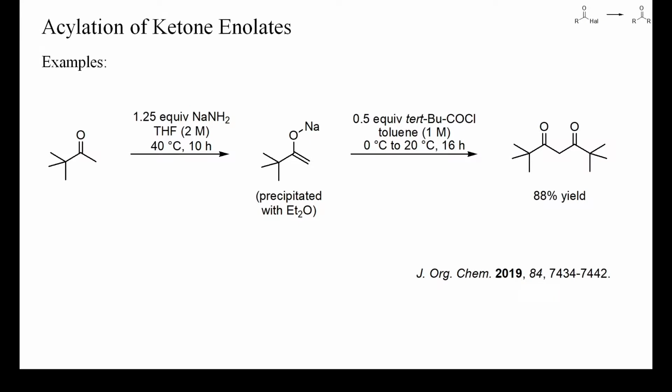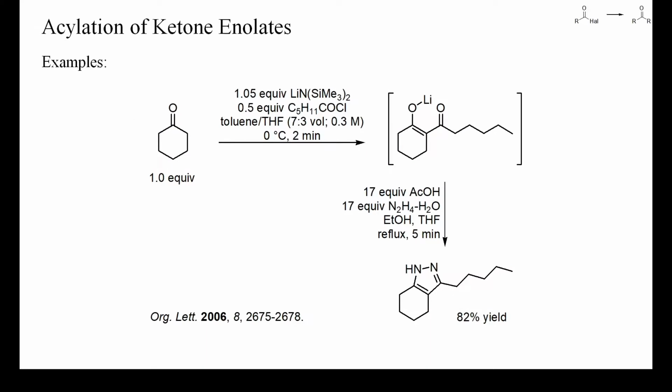In this more recent example, the correct stoichiometry of reagents was used, that is, 2 equivalents of enolate for each equivalent of pivaloyl chloride. Because the sodium enolate had been isolated and freed from ammonia, and because pivaloyl chloride cannot form ketenes, a high yield of the diketone was obtained. This example shows how fast enolate acylation by such strong electrophiles as an acid chloride can be. Here it took only 2 minutes at 0 degrees Celsius for a complete conversion of the starting materials.